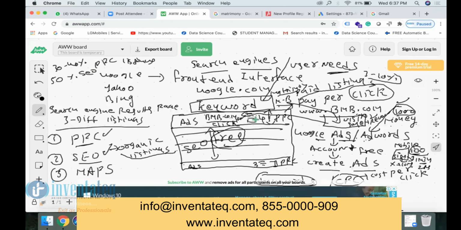Now, PPC is anyway paid. We need to pay money for every click. SEO is free. We don't pay any money to Google. But here, the first difference is PPC is paid, SEO is not paid. The other difference, you have 30 to 40% of the share for PPC, right? So if your company is not listed here in PPC, you will be losing that 30 to 40% right away.